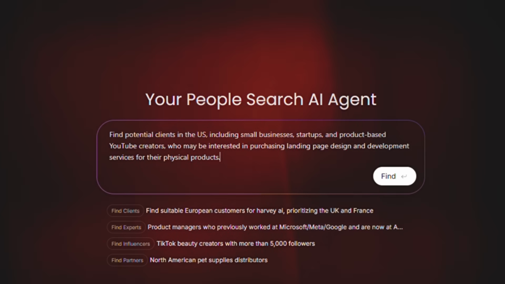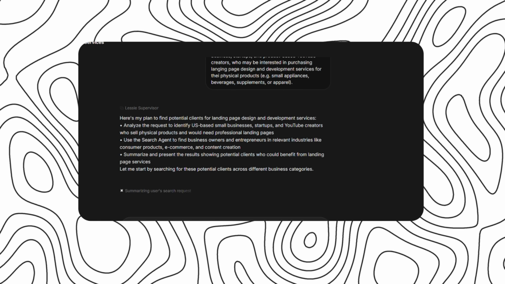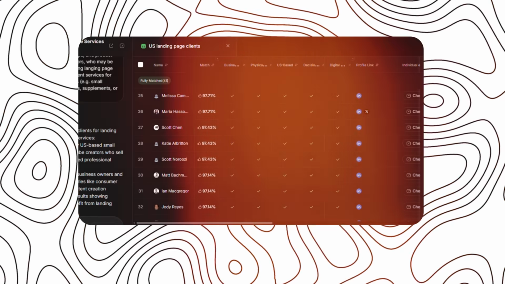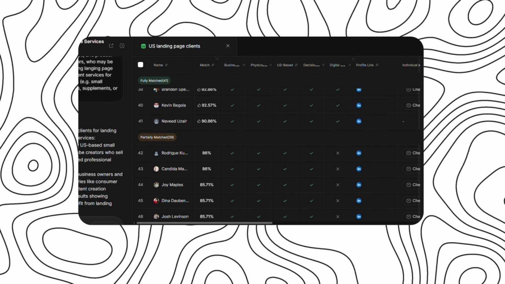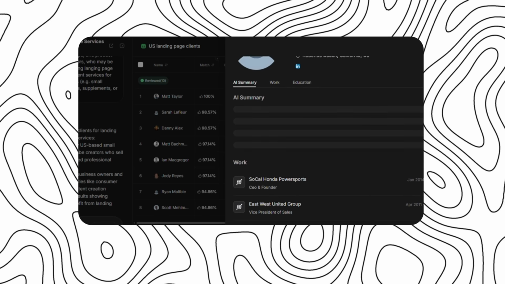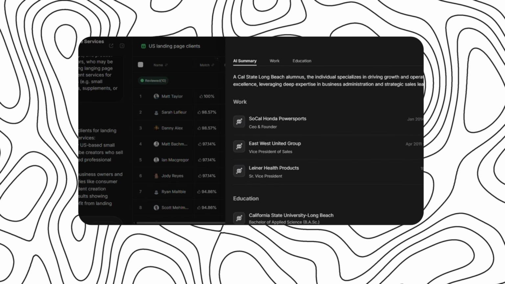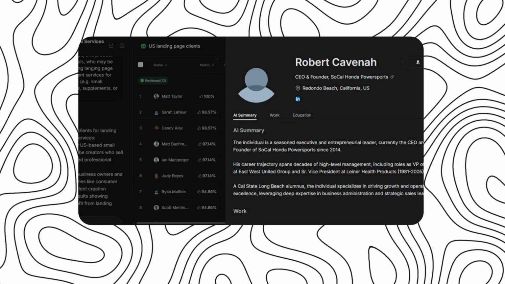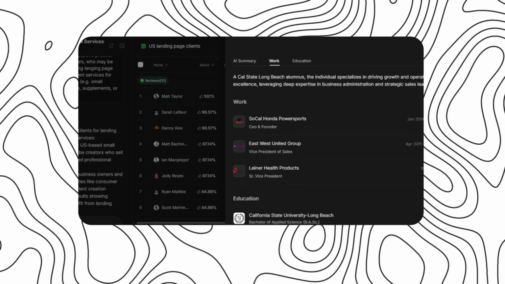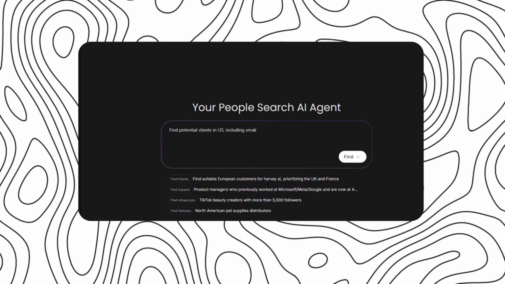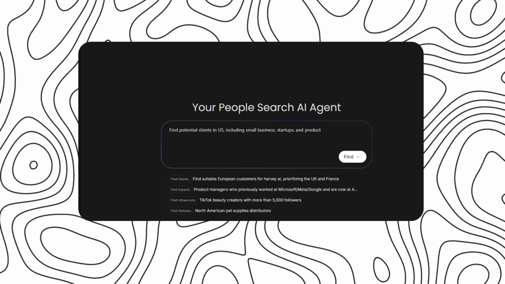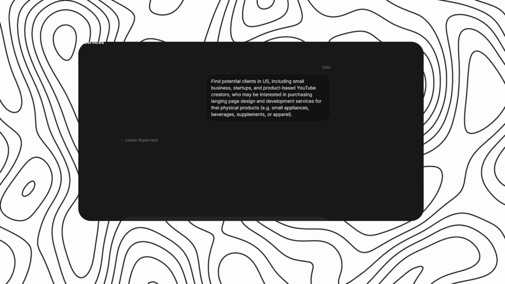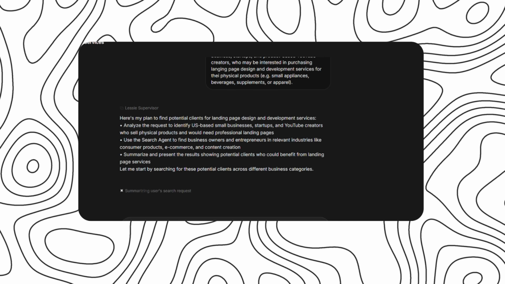Once you click Find, Lessie AI starts searching across multiple public data sources. This part is important, so let me explain it slowly. Lessie AI doesn't just collect names. It looks for context and signals, things like what people post about, what they promote, what they mention in their profiles, and how that aligns with your request. That's why being specific in your prompt is critical. When you include details like location, platform, role, and interest areas, you guide the AI toward people who are much more relevant. Instead of getting a huge, messy list, you get a focused and meaningful one.